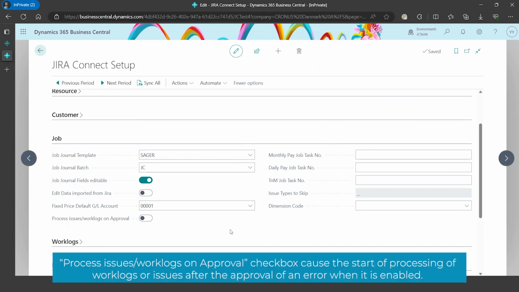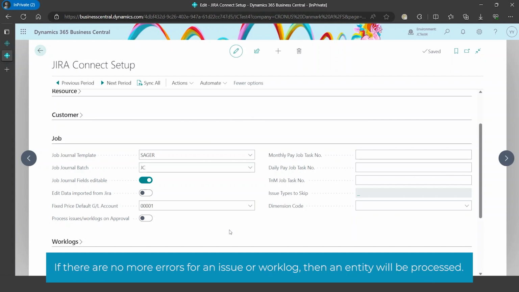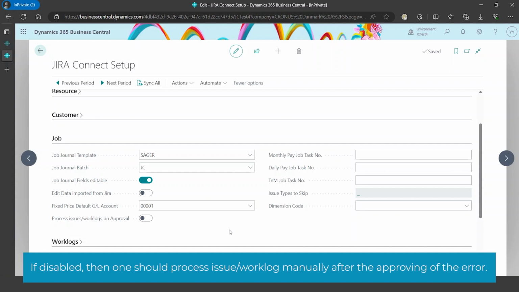Process issues worklogs on approval checkbox governs the start of processing of worklogs or issues after the approval of an error when it is enabled. If there are no more errors for an issue or worklog, then an entity will be processed. If disabled, then one should process issue worklog manually after the approval of the error.